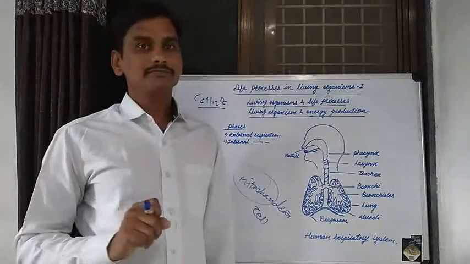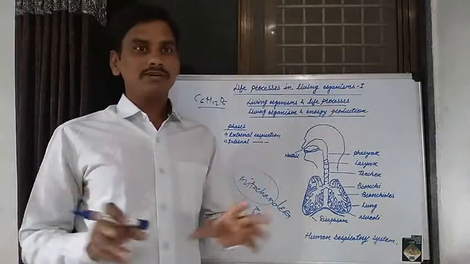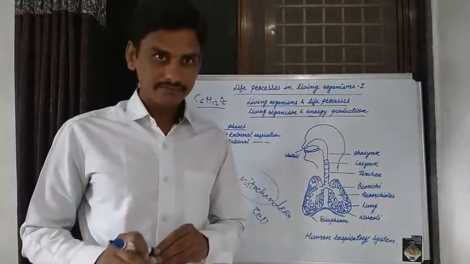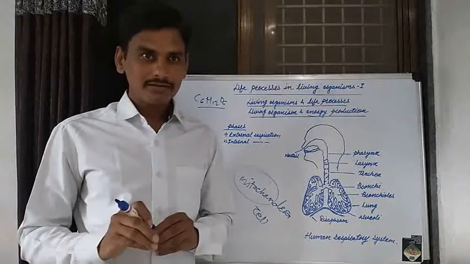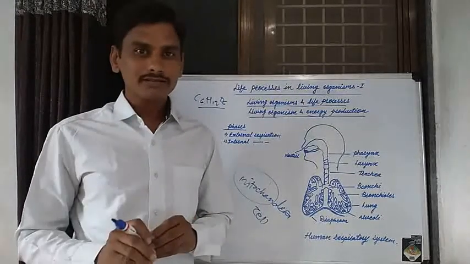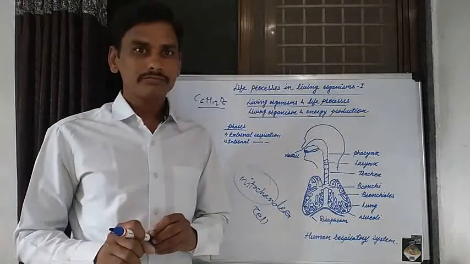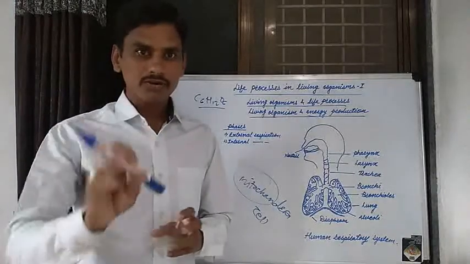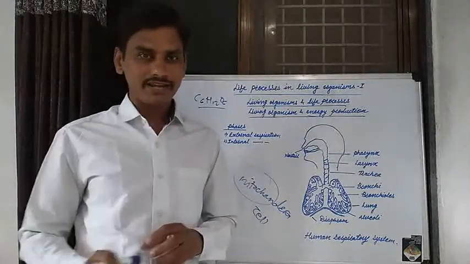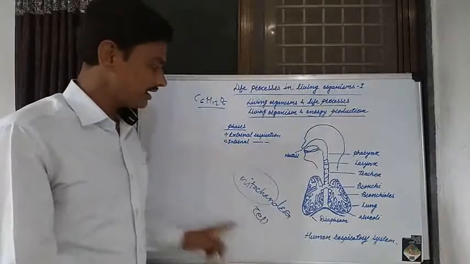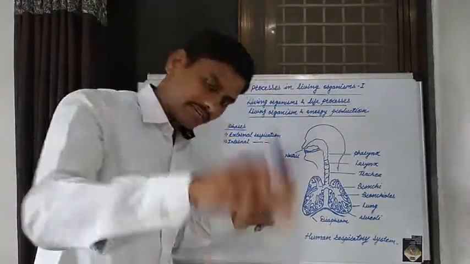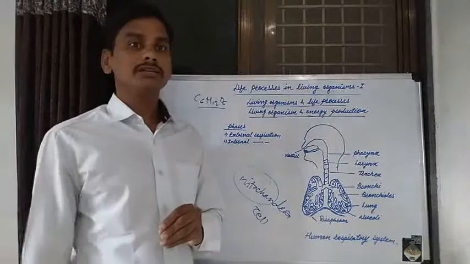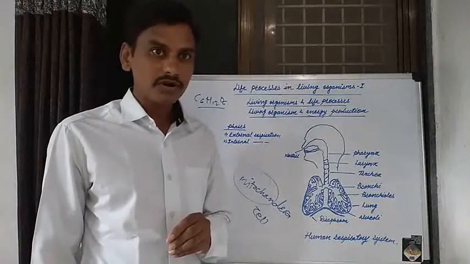We know that if we look at the plant cell and animal cell, there are different types of cell organelles present in the plant cell as well as the animal cell. Nucleus, Golgi complex, endoplasmic reticulum, mitochondria, plastid, vacuoles. These are known as different cell organelles, and each cell organelle has a different function. The mitochondria present in that cell, the function of that mitochondria is production of energy. That's why mitochondria is known as the powerhouse of the cell.